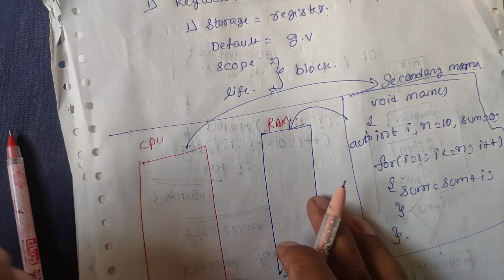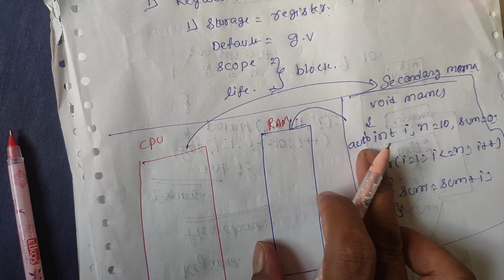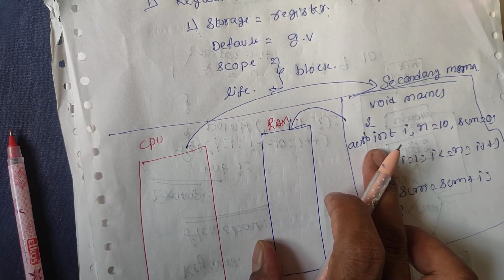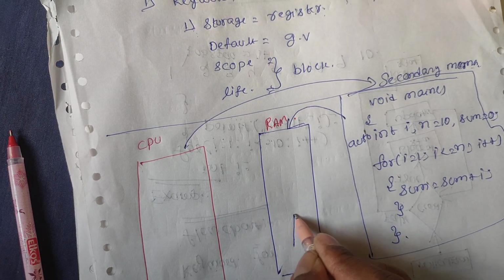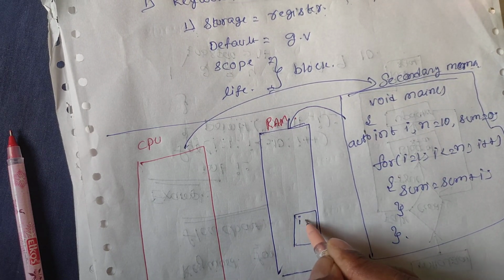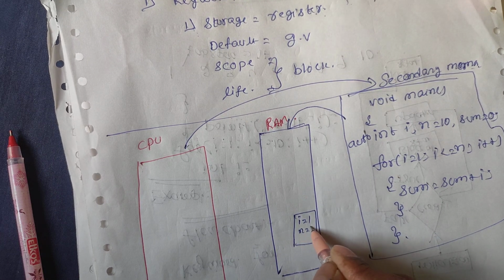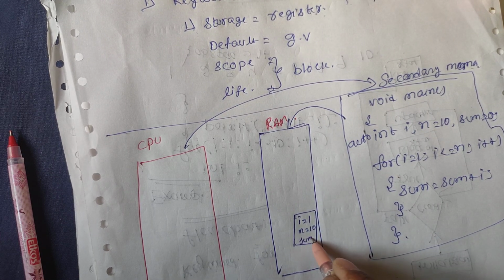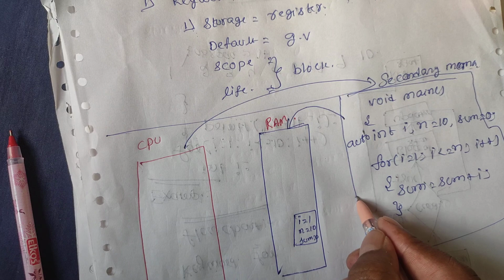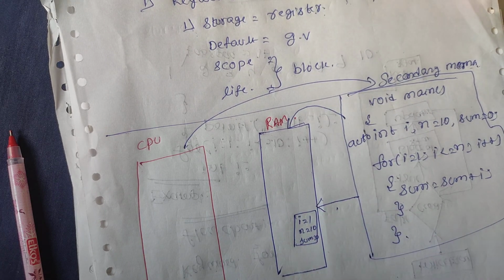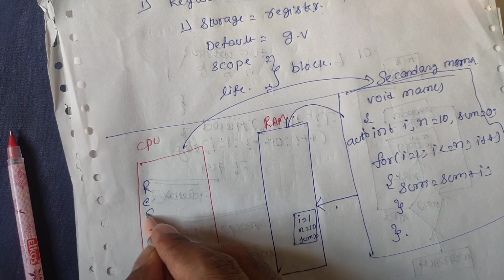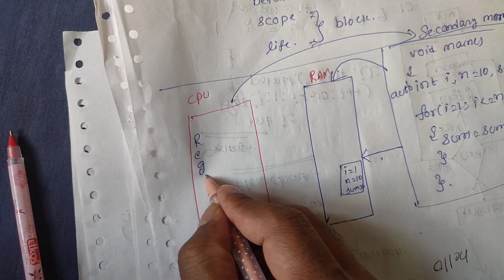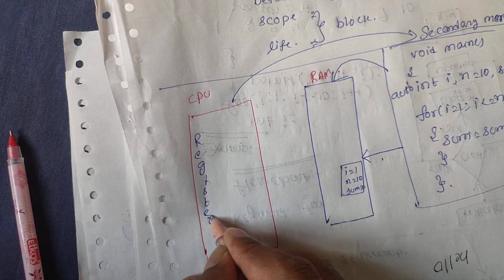So here, according to our automatic storage classes, this is the storage block: i is equal to 1, n is equal to 10, and sum is equal to 0. The entire data will be stored here. So our process will be executed in the registers.